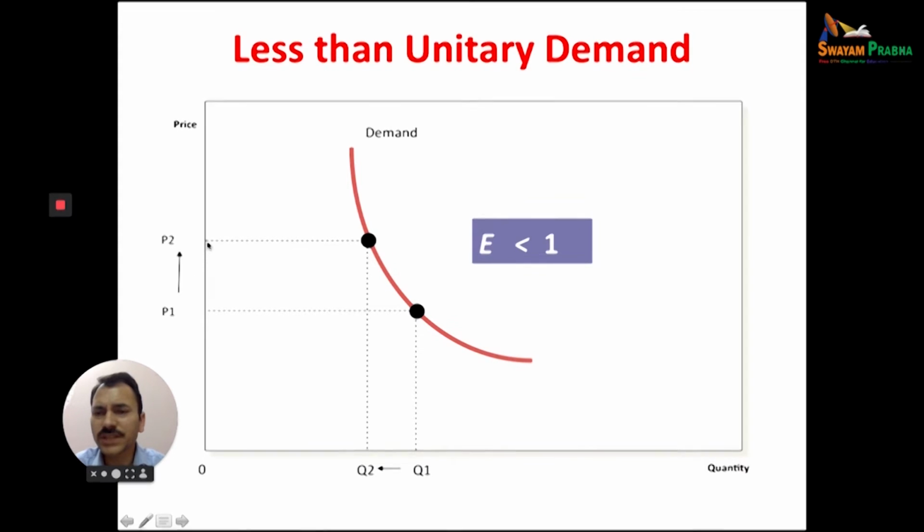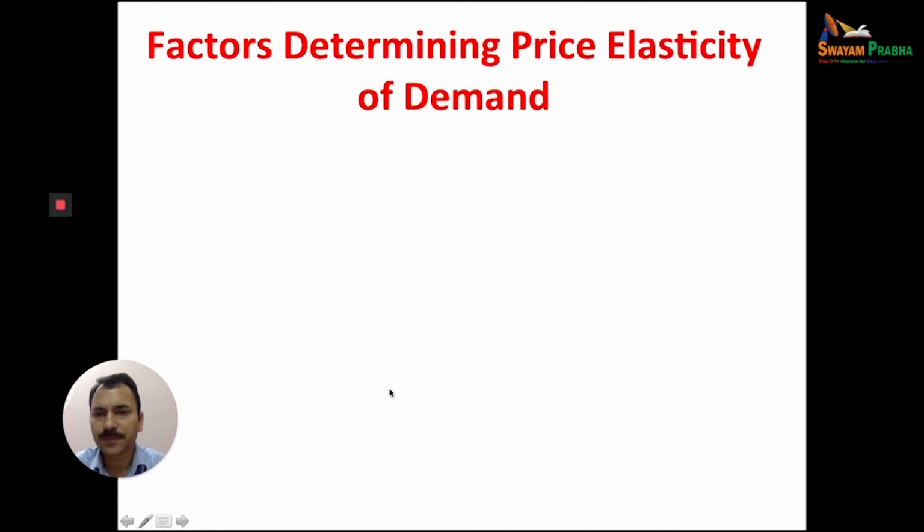There is a more change in prices. P1, P2 is greater than Q1, Q2. DD is the demand curve. On the X-axis we have quantity, on the Y-axis we have price, and Q2, Q1. Less change, more change in price but less change in quantity demanded. Less than unitary elasticity of demand.